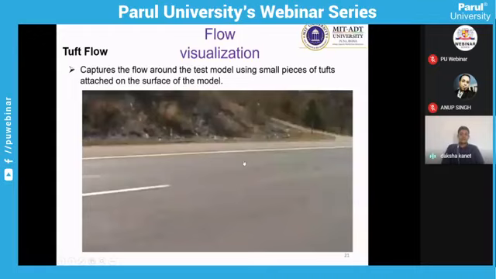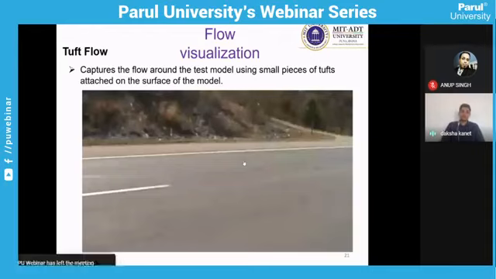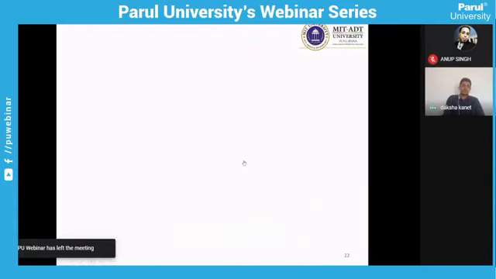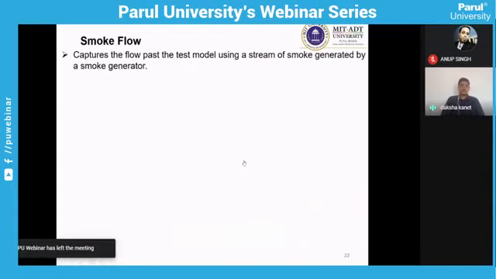So you could clearly see in the video how the woolen tufts were attached to a moving car, and you have seen the flow phenomena, how the woolen tufts are fluctuating as per the velocity or the flow nature. If your flow is attached, the woolen tuft will be attached to the model. When there is turbulence, you could see the fluctuation. Similar woolen tufts can be attached to a cylinder body or airfoils to study the quality of the flow.